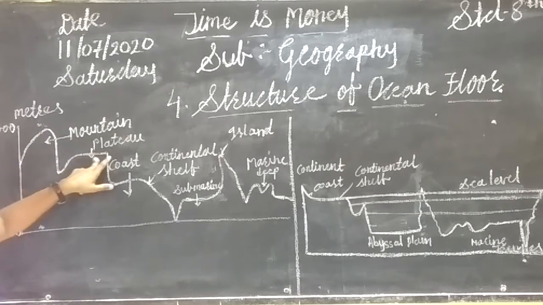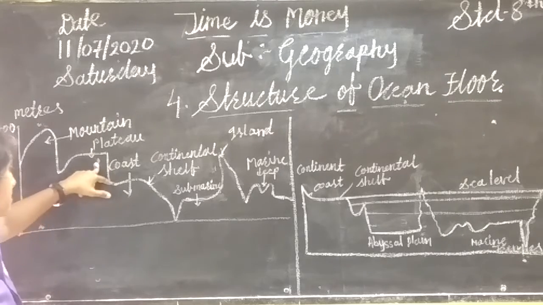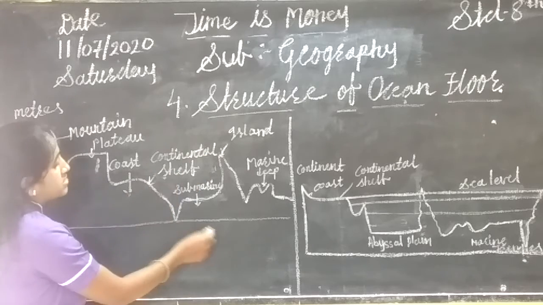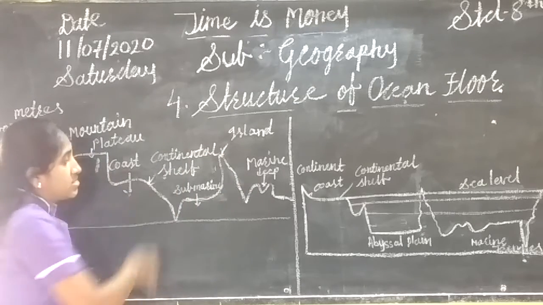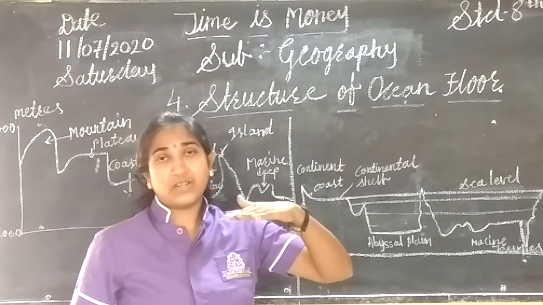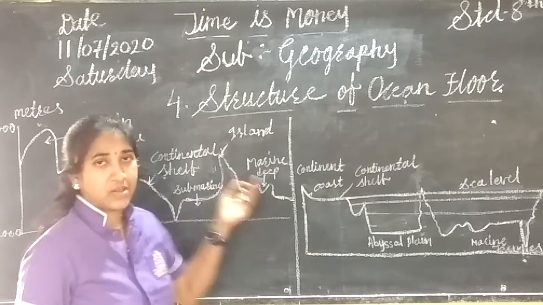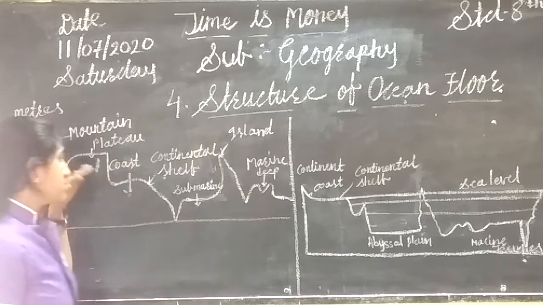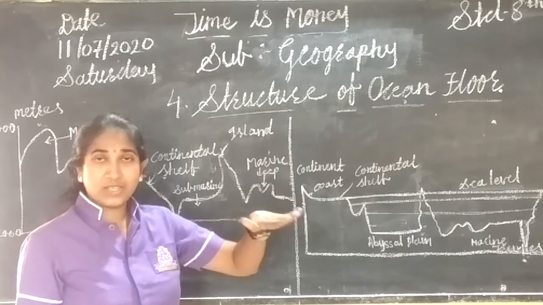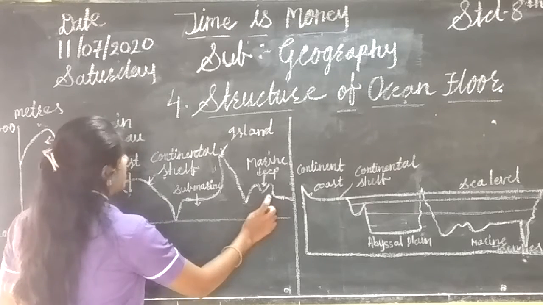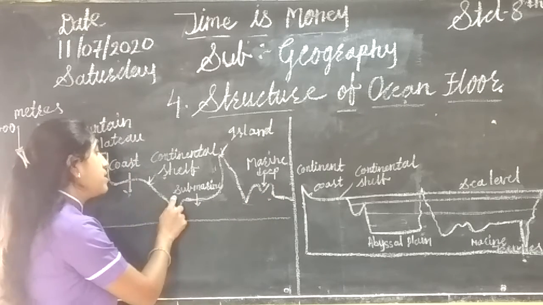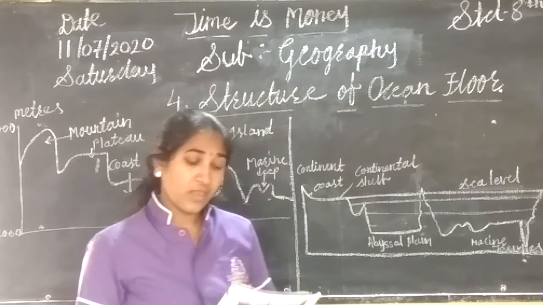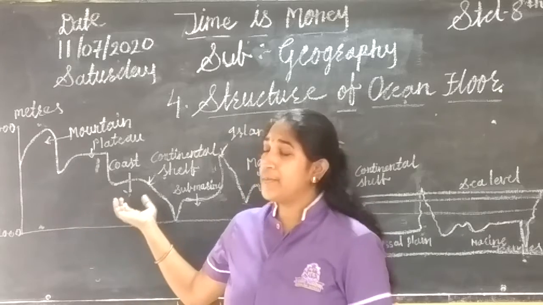Then the next part is the plateau, which is like a plain. Here is the coast. Then the continental shelf. Then the submarine island, which is at the sea, and we can see a little bit of it above the sea level. Then here the marine trench. All these things are given below the sea level. There is the marine deep. You can see the submarine, the continental shelf, and the coast we already know. Now we have to study about this.